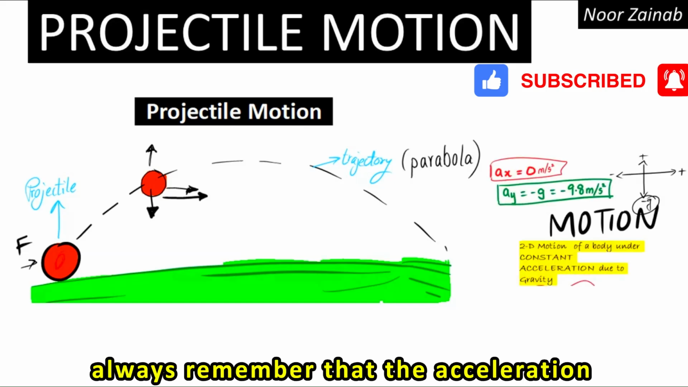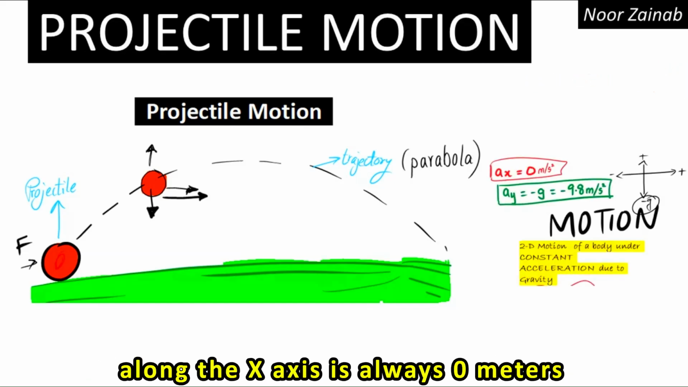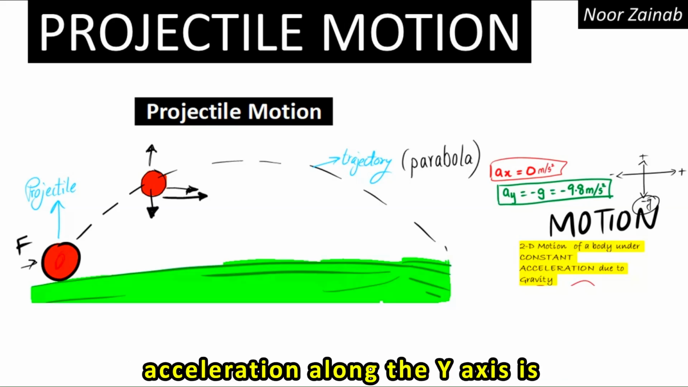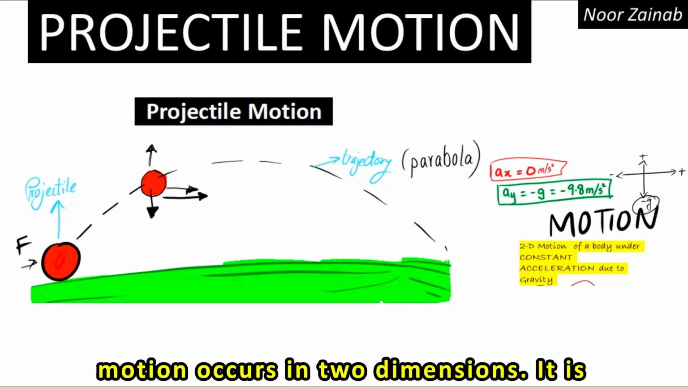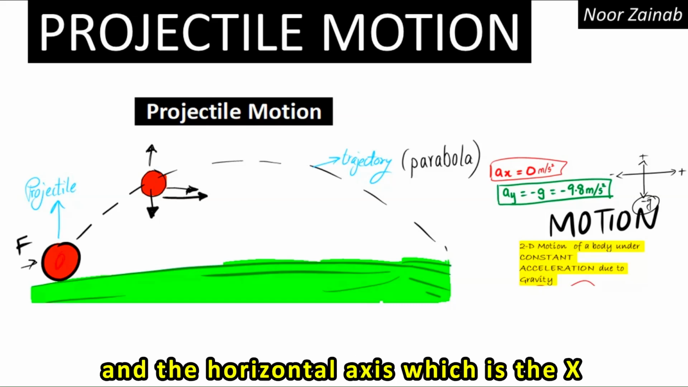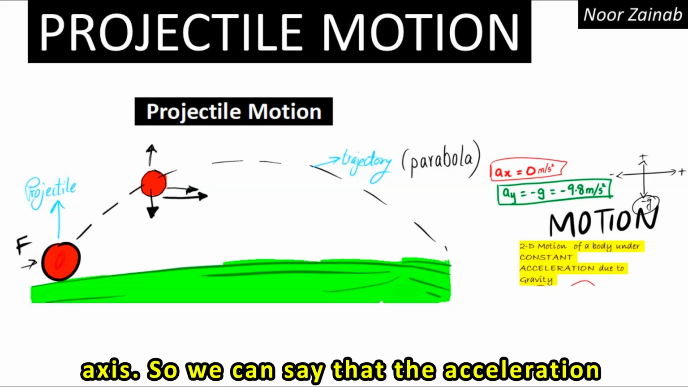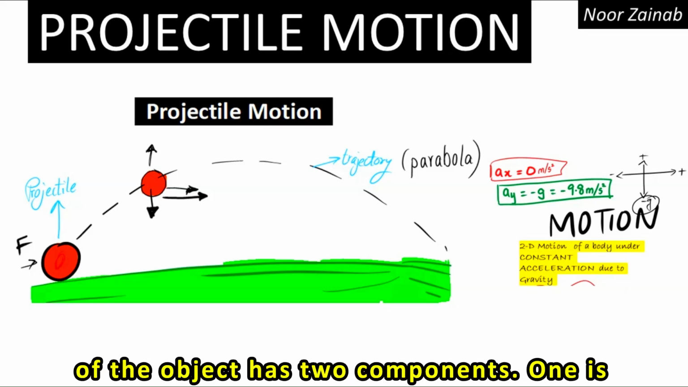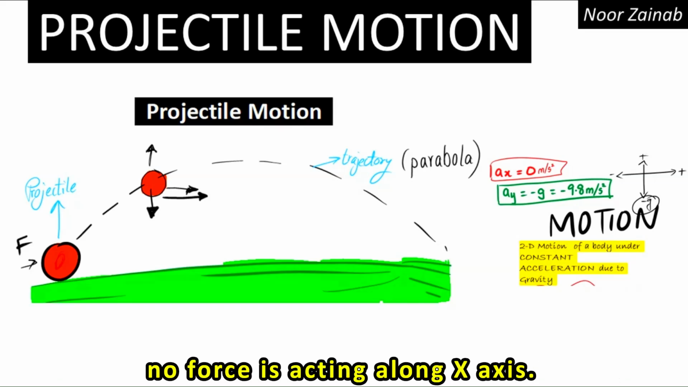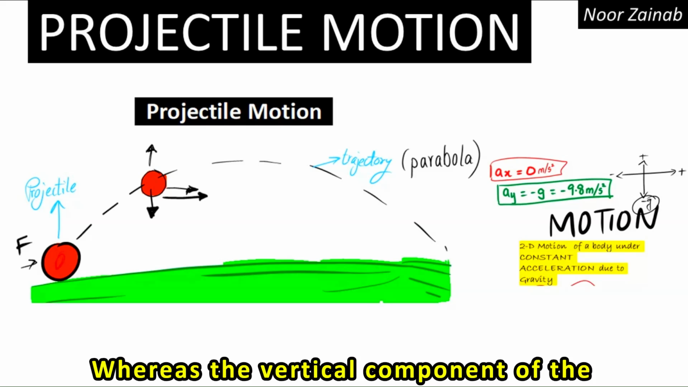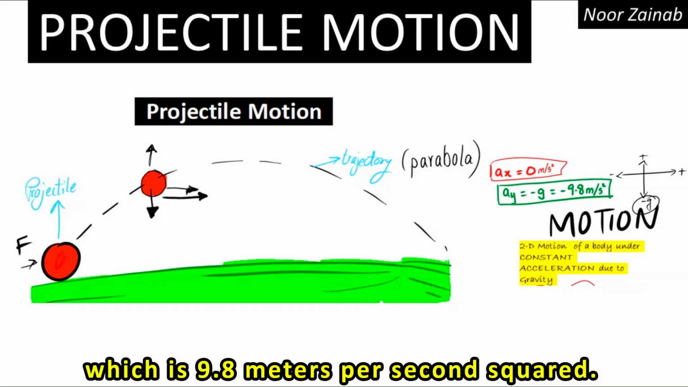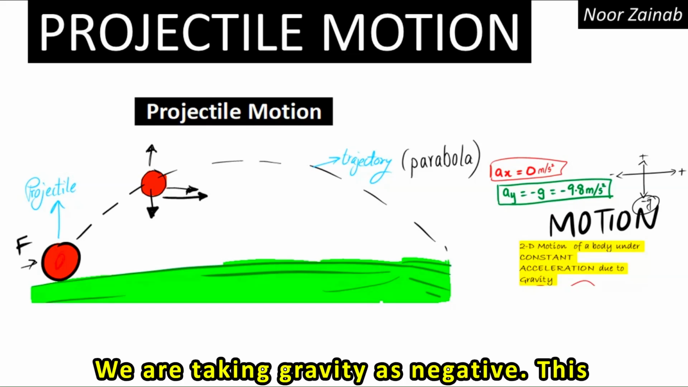And always remember that the acceleration along the x-axis is always 0 meters per second squared, whereas the acceleration along the y-axis is negative. As we know that projectile motion occurs in two dimensions, there is the vertical axis, which is the y-axis, and the horizontal axis, which is the x-axis. So we can say that the acceleration of the object has two components. One is the x component, which is always 0 because no force is acting along the x-axis, whereas the vertical component of the acceleration is equal to gravity, which is 9.8 meters per second squared. We are taking gravity as negative.